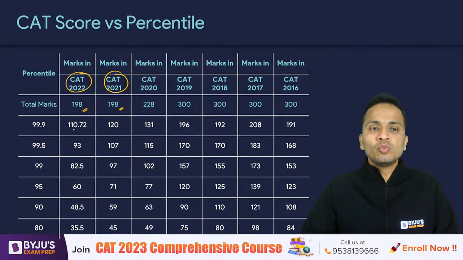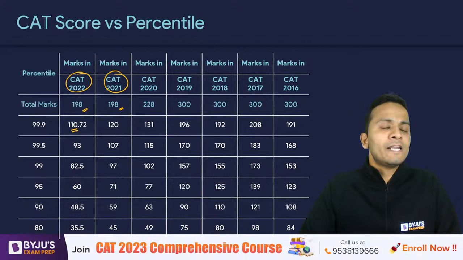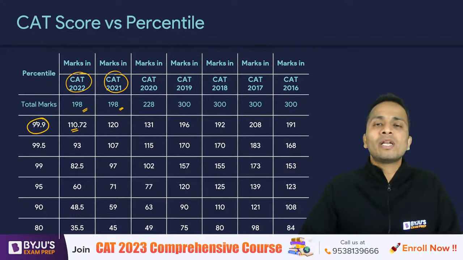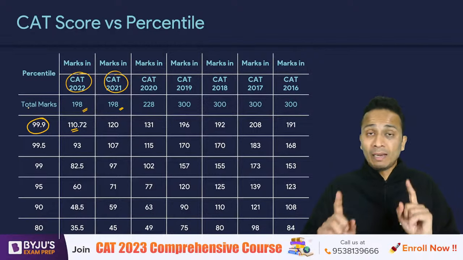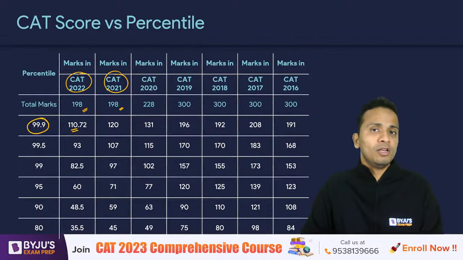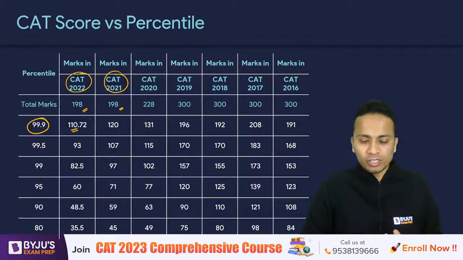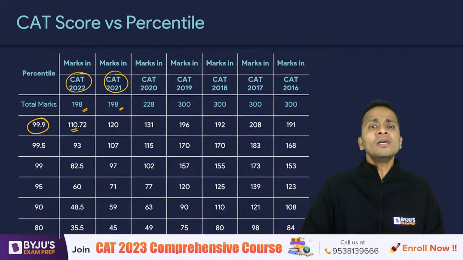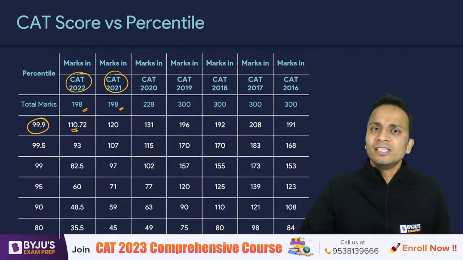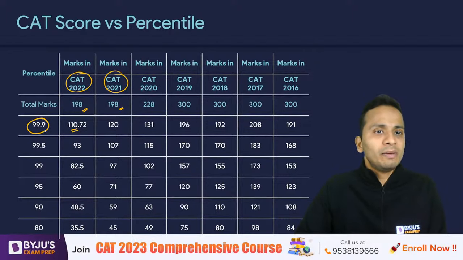A student who scored 110 marks in CAT 2022 was easily able to score 99.9 percentile. I'm talking about the overall, inclusive of all the three sections. So at a score of 110, a student was able to score 99.9 percentile in CAT 2022.